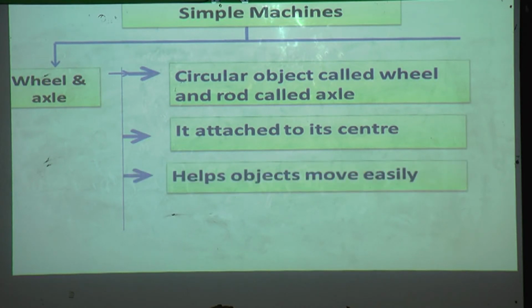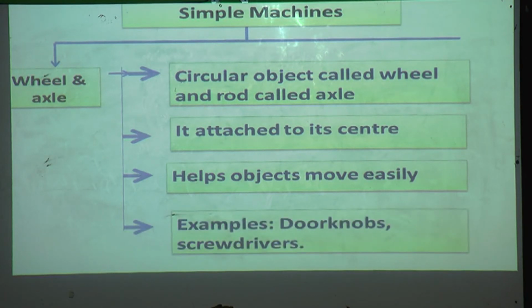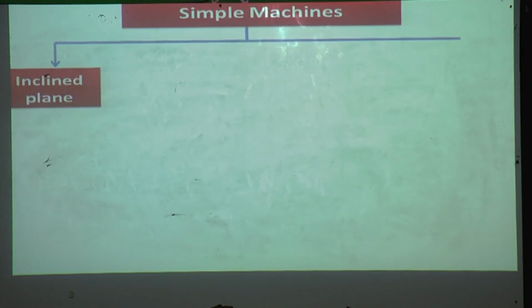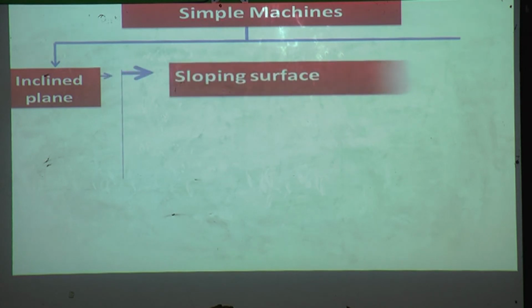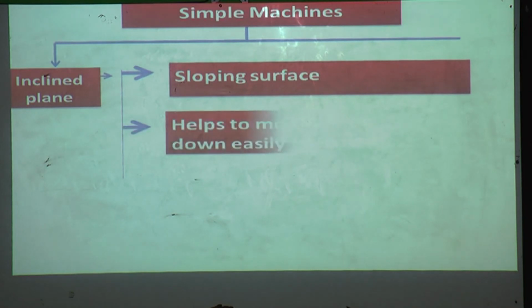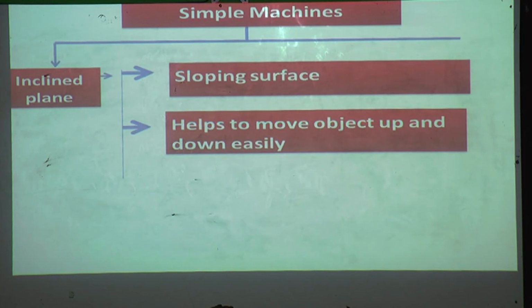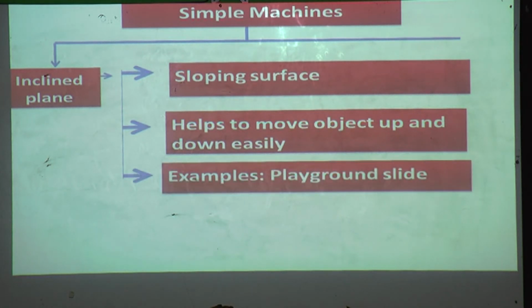It helps objects move easily. Examples: door knobs and screwdriver. Inclined plane. It has a sloping surface. It helps to move objects up and down easily. Example: a playground slide is an example of an inclined plane.